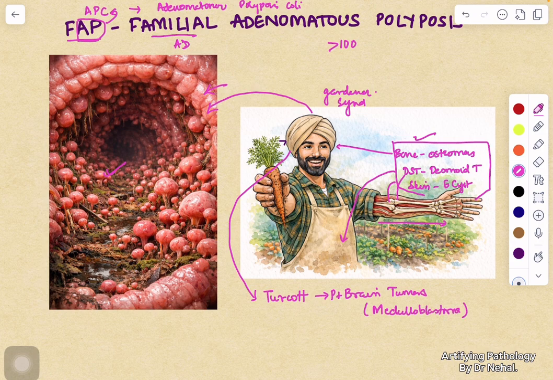To summarize, FAP is caused by APC mutation. It is an autosomal dominant condition involving more than hundreds of polyps. And we have the Gardner syndrome with its extra-intestinal manifestation from bone to deep soft tissue to skin. And we have another syndrome, that is Turcot syndrome, in which we have polyps plus brain tumors, common being medulloblastoma.